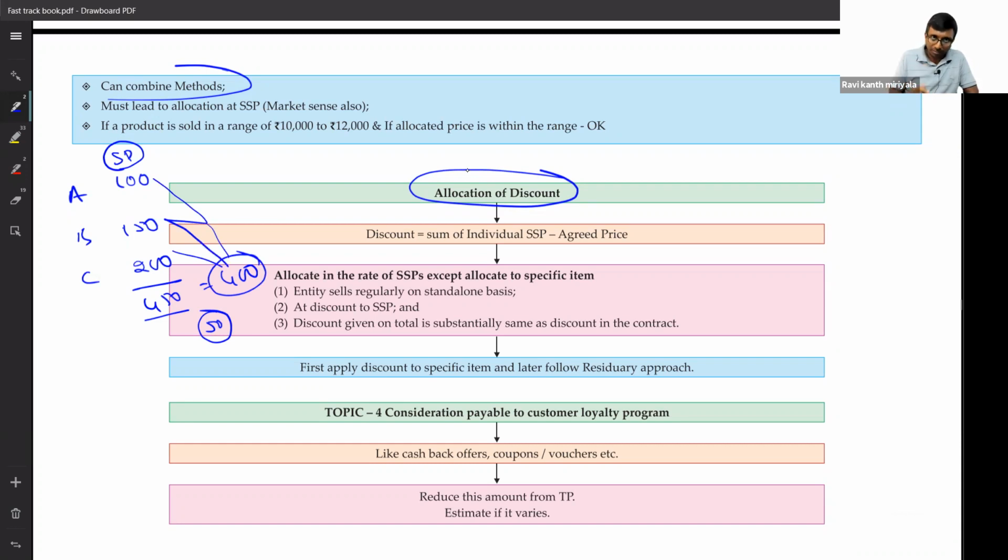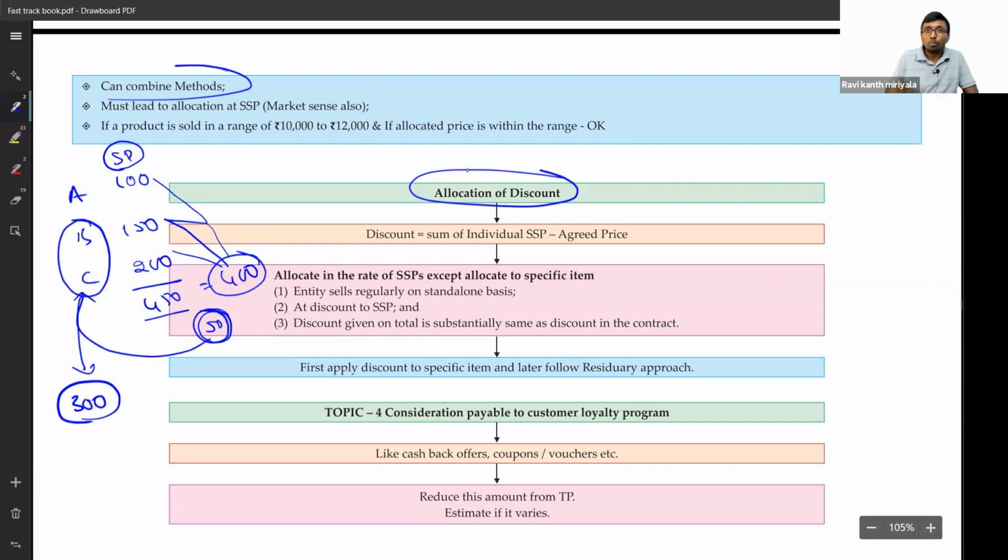But suppose, for example, the same seller sells B and C together. How much would it cost? Actually 350. But sir, B and C together, this guy sells at 300. You understood my point? If some customer comes and purchases B and C, we have to collect 350, but no, we'll collect 300. That means the 50 rupees of discount is purely pertaining to B and C, but not to A. That means A sale should be recognized at 100. Out of 400 rupees, A sale is equal to 100. What about B sale? B and C is equal to total 300.